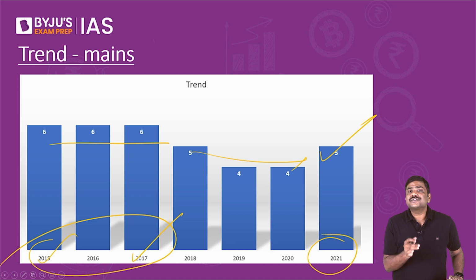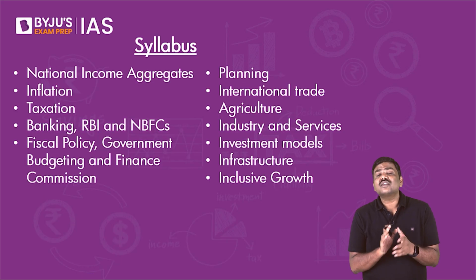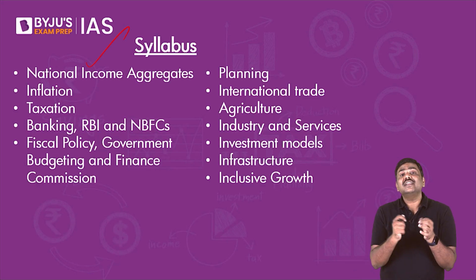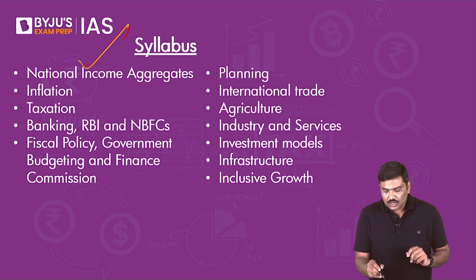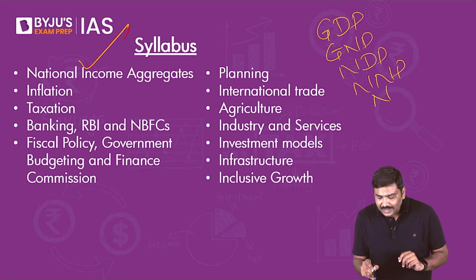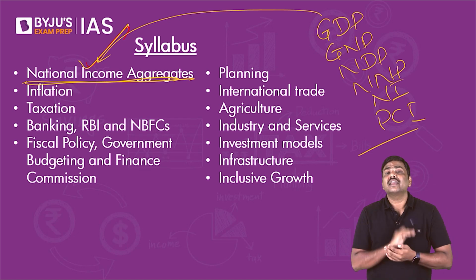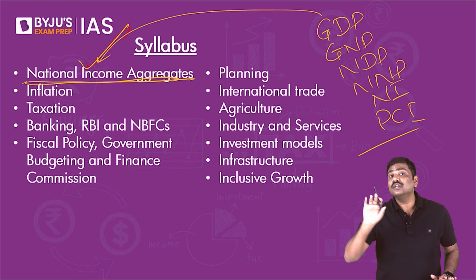Now, before that, you need to understand what chapters or modules you are supposed to read, and how much you are supposed to read, to answer the questions which are asked in the mains examination. This is the list of the chapters. You will have to read National Income Aggregates, NIA, the concept of GDP, GNP, NDP, NNP, national income and per capita income. These are certain very important areas that you are supposed to read from the module of national income aggregates. But is it sufficient? Absolutely not.